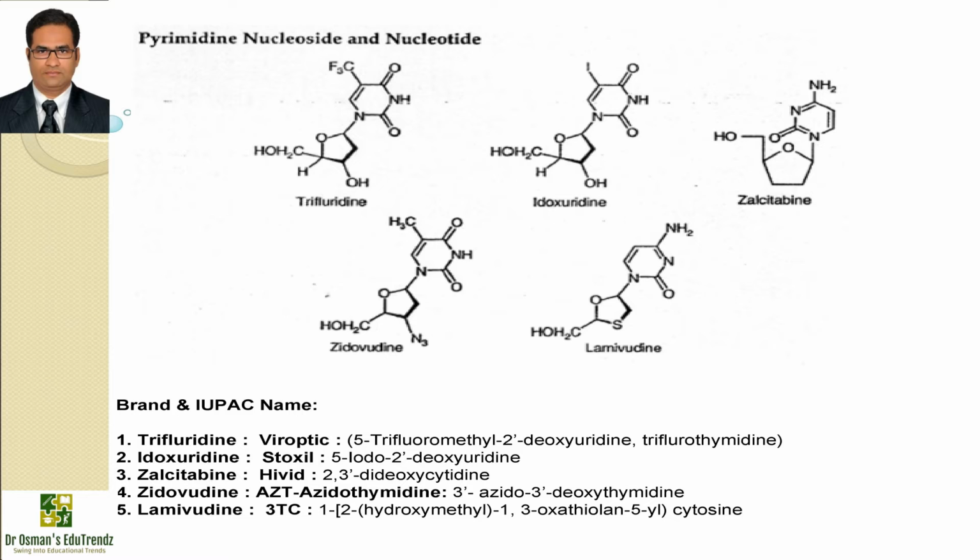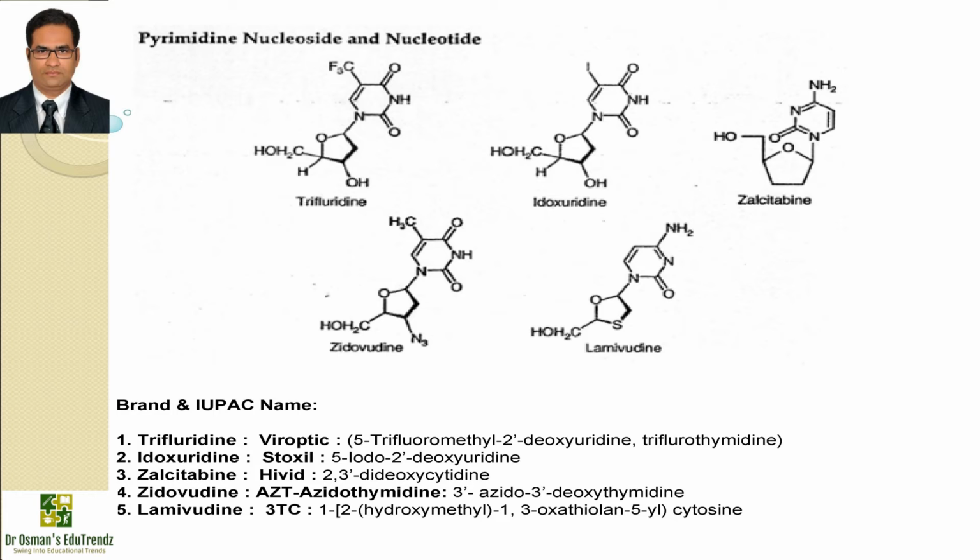Then comes zalcitabine, that is available with the brand name Hivid and IUPAC name 2,3-dideoxycytidine. This drug is specifically indicated for patients with advanced HIV infection. This drug acts by inhibiting the action of reverse transcriptase, and side effects include pancreatitis, rashes, oral ulcers, peripheral neuropathy, decreased platelet counts and abnormal liver function. The principal mechanism of action involves phosphorylation to triphosphate and then inhibition of reverse transcriptase and proviral DNA chain termination.